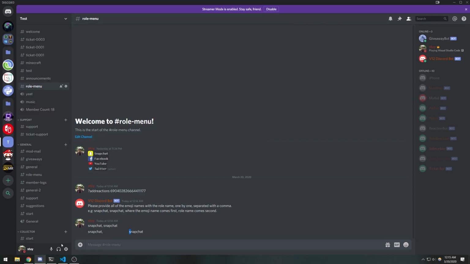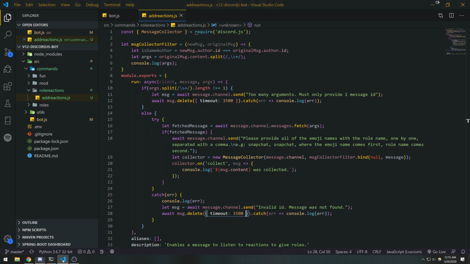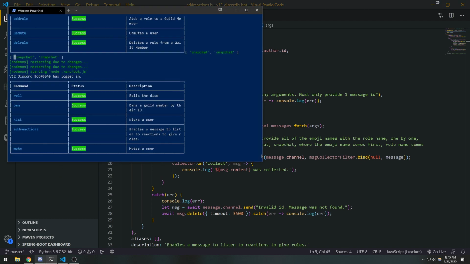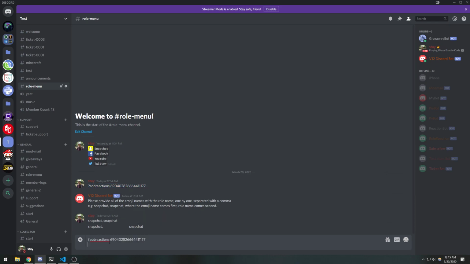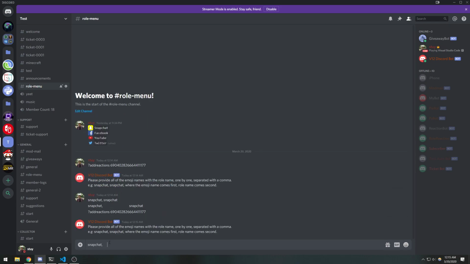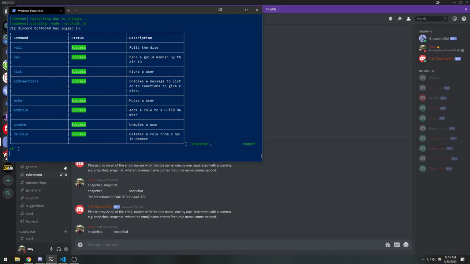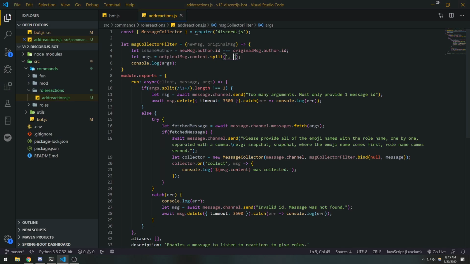If we didn't use a regular expression, it would have given you an extra argument. So I'll show you. If we did something like just comma space, let's try this again. If I did this, see how it gives you that extra argument? Or, well, it doesn't give you an extra argument, but it gives you this, and that's not what you want. Obviously you can use, I think, the trim function to fix that, but using a regular expression will save you many lines of code.